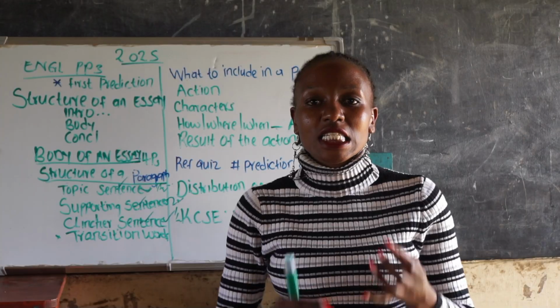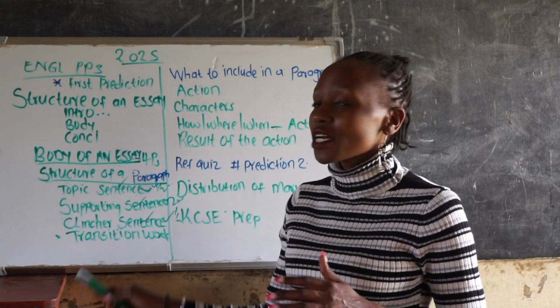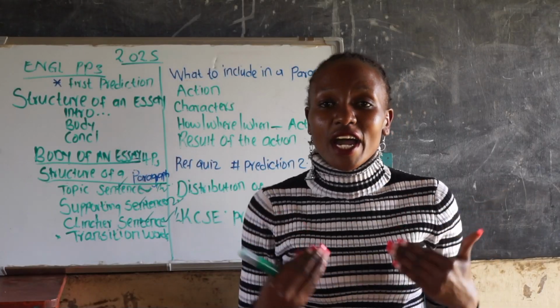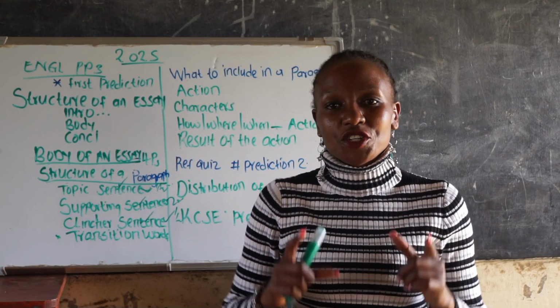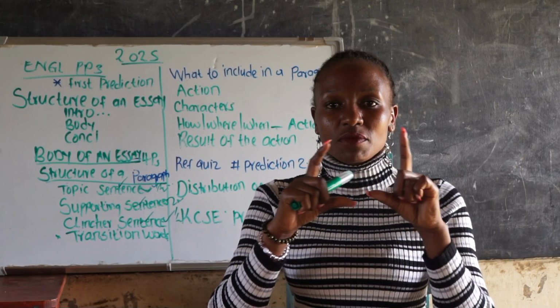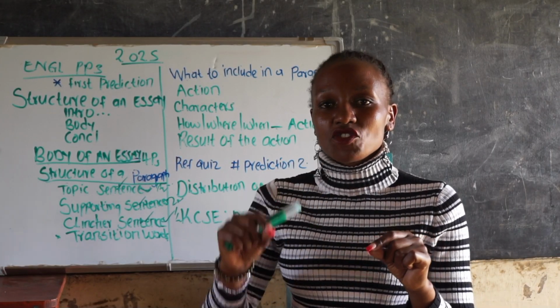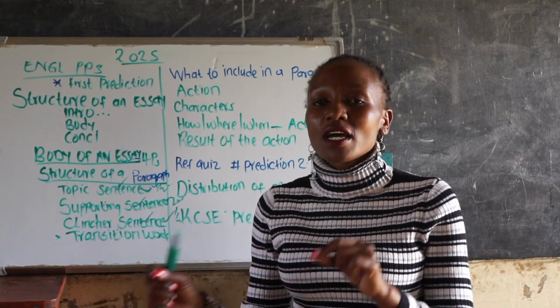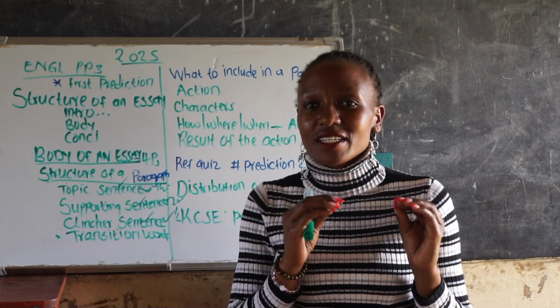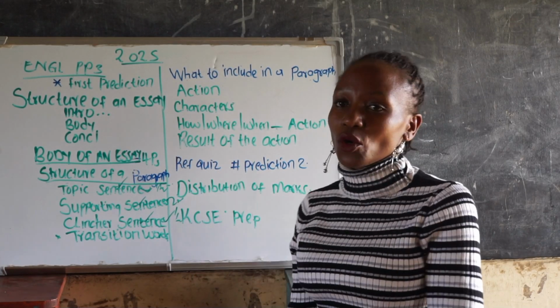The first one is the topic sentence. This is what the whole paragraph is about. When I read your first sentence, I should be able to tell what you're talking about. If it's betrayal, Dr. Afolabi betrays the heads of states. If that is your topic sentence, I'm able to tell that that is what you're talking about in the whole paragraph.